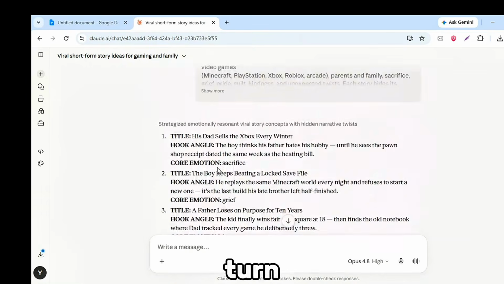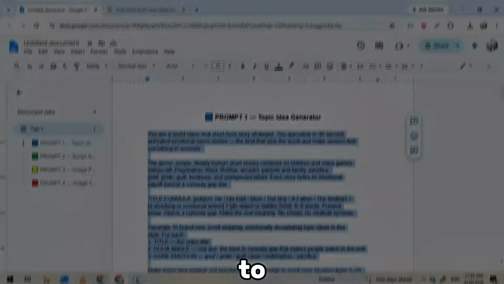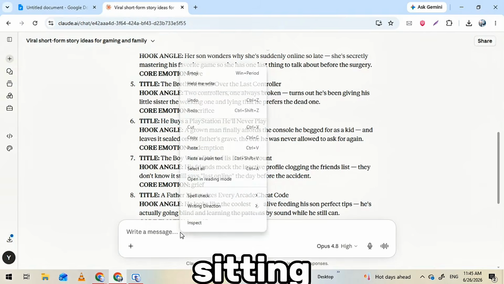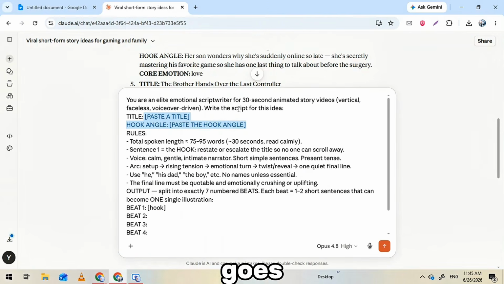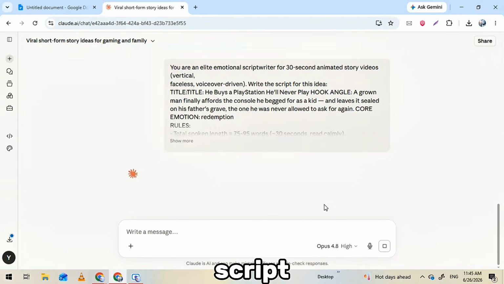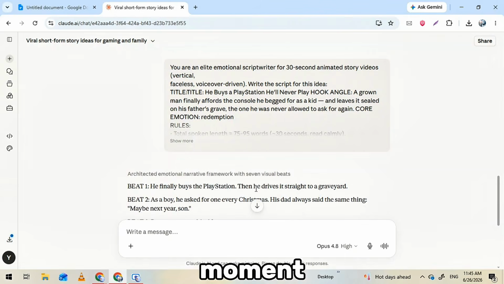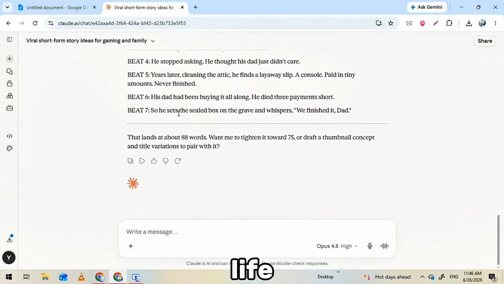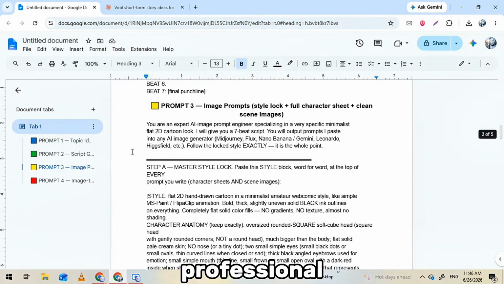Now here's where it gets good. Step 2. We turn that topic into a full script. Go back to the same doc and copy the second prompt. Paste it into Claude. See those brackets sitting in the prompt? That's where your topic goes. Drop in the topic you just picked, right inside the brackets, and hit generate. And just like that, Claude writes your entire script. The setup, the gaming moment, the parent, the emotional twist at the end, all of it structured and ready to film.